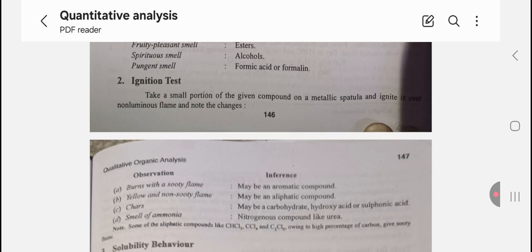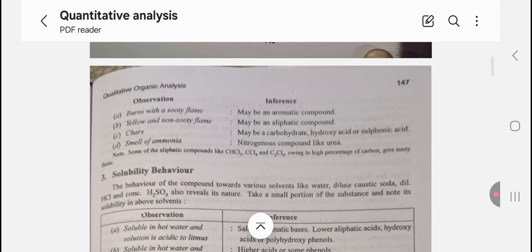acid. Second, ignition test. Take a small portion of the given compound on a metallic spatula and ignite it over a non-luminous flame and note the changes. Observation and inference. A, burns with a sooty flame: may be an aromatic compound. B, yellow and non-sooty flame: may be an aliphatic compound. C, chars: may be a carbohydrate, hydroxy acid or sulfonic acid. D, smell of ammonia: nitrogenous compounds like urea. Note: some of the aliphatic compounds like CHCl3, CCl4 and C2Cl6, owing to high percentage of carbon, give sooty flame.